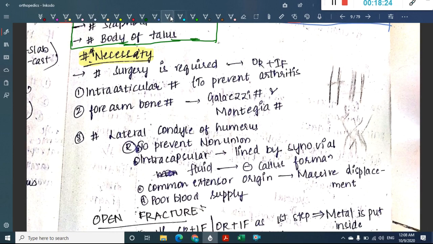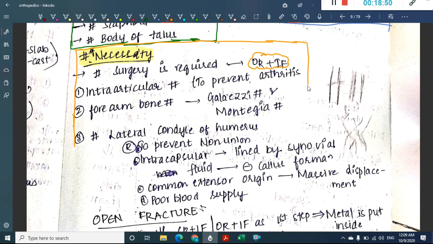What are the examples of fracture of necessity? As the name says, here surgery is definitely required. So this fracture always requires surgery. That is the reason why we have to do open reduction and internal fixation in these fractures for sure. So why do we need to do surgery for sure in these patients?